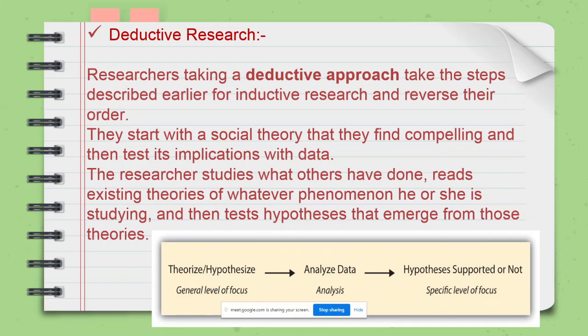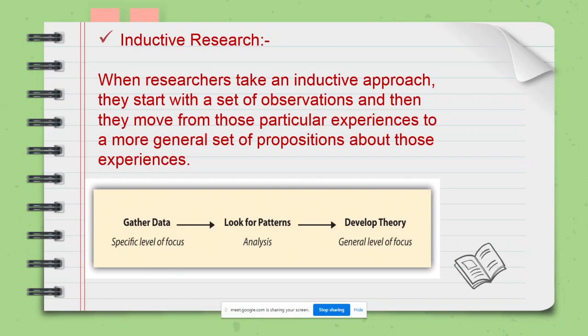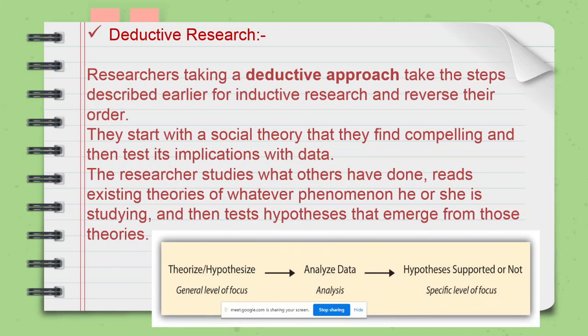It is exactly the reverse of inductive. In the previous one, the researcher develops a theory. Now in deductive, a theory acts as an input. So at the input level, there is a theory or hypothesis which is generalized.